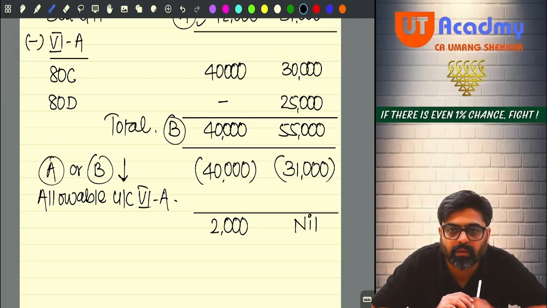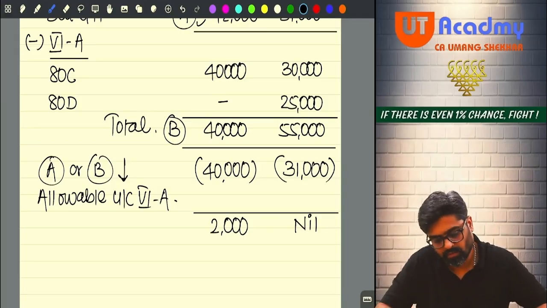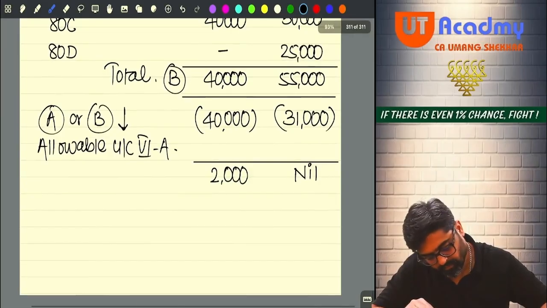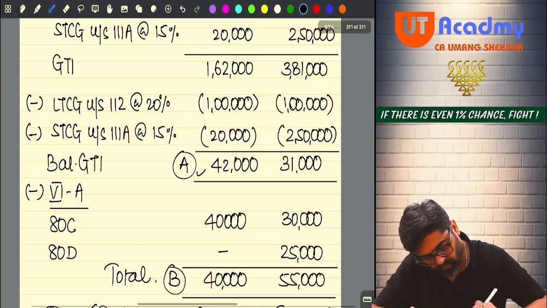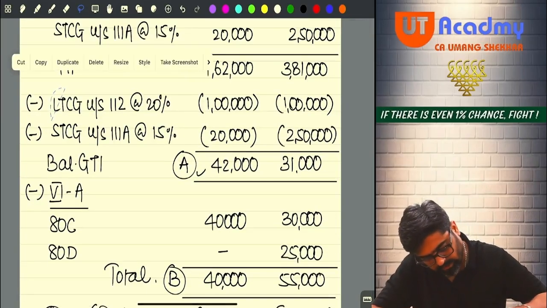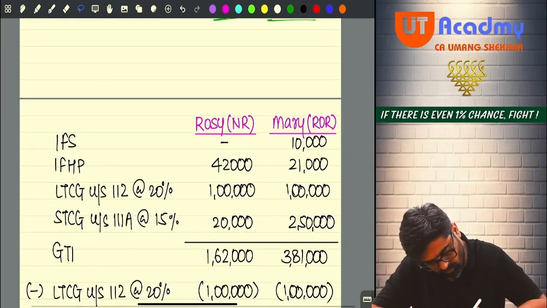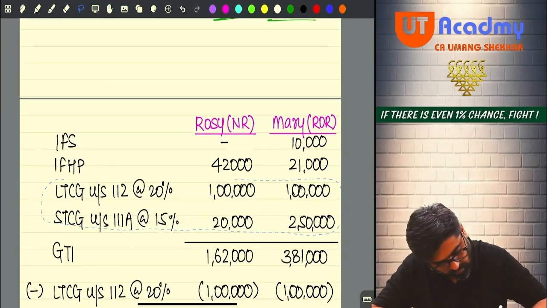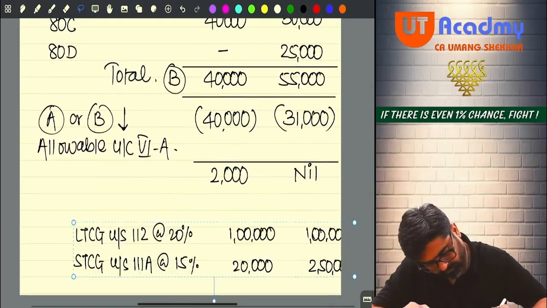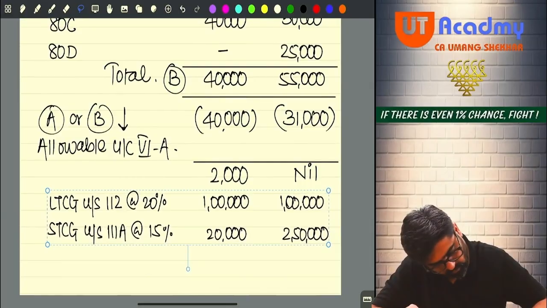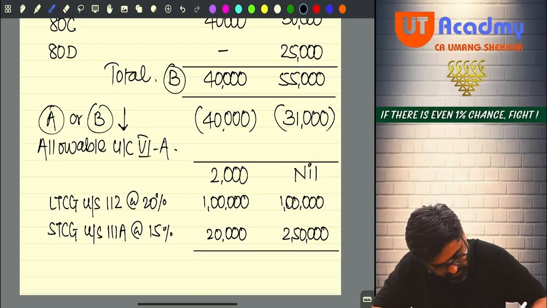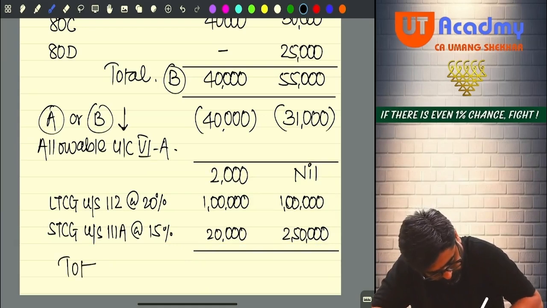Got it, sir? Now what I will do? See, LTCG, STCG, which is there, this is copy and this is paste. Now, can I calculate my total income now? Yes, sir.